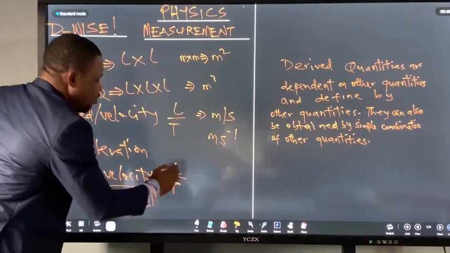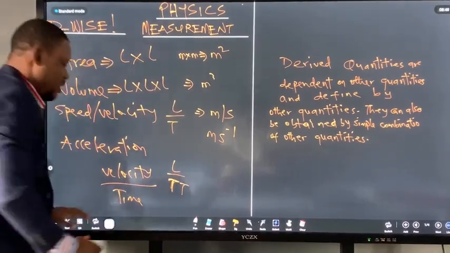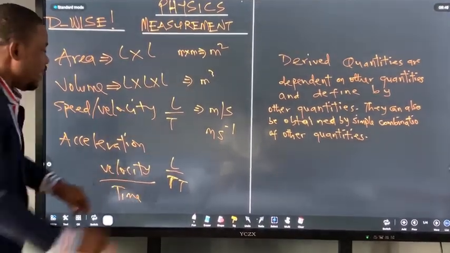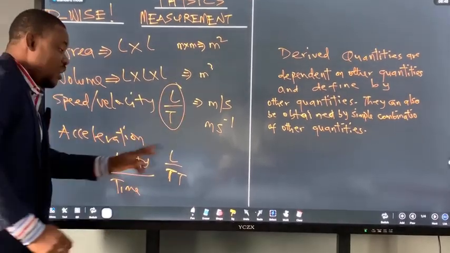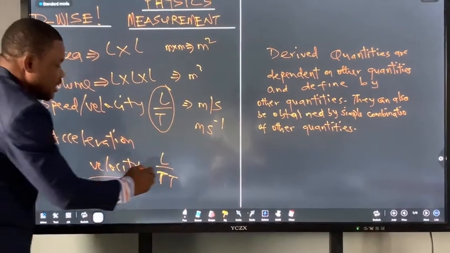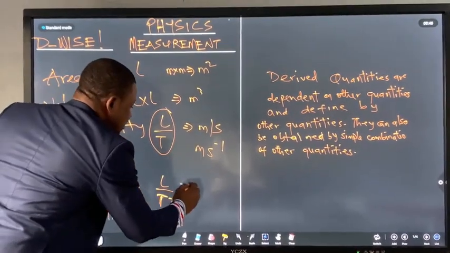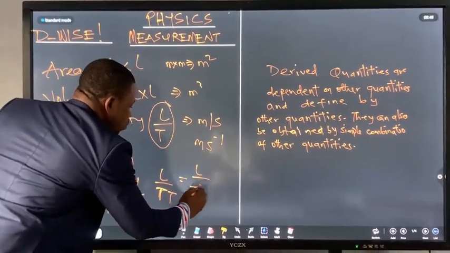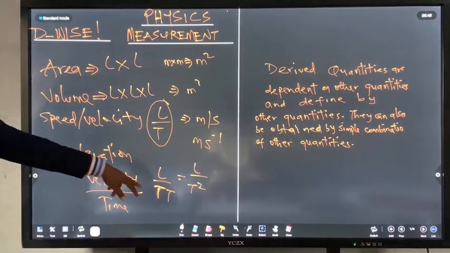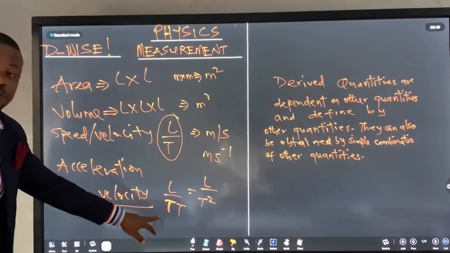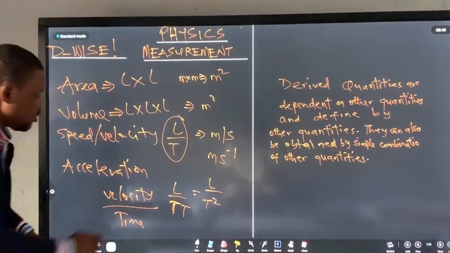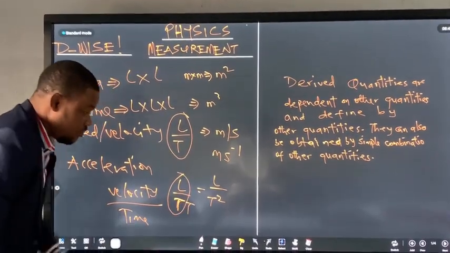So if I have length over time, and then I have another time dividing, length over time is already velocity. Meaning that I'm going to end up having length over time squared. Length over time, times time. One time is already at the bottom, then I'm bringing time again. This is velocity.